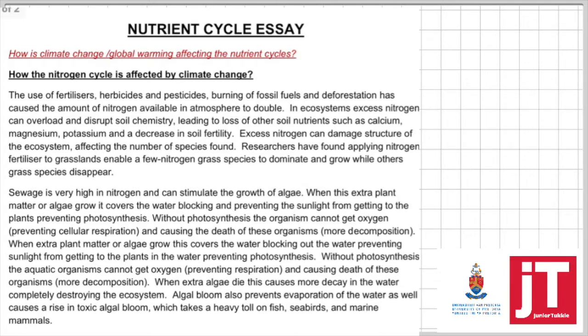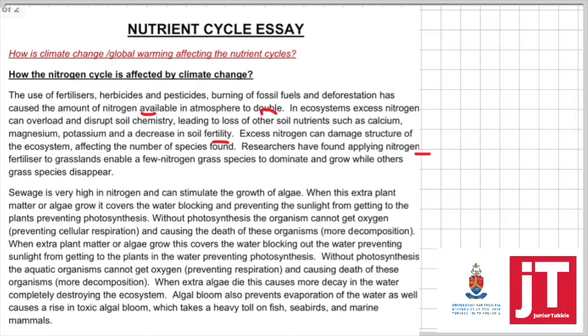Now we know fertilizers, herbicides, and pesticides. We learned about that in eutrophication. Burning the fossil fuels has caused the amount of nitrogen to increase. Here in my essay it says double. That's very bad. It can affect the pH of the soil. It can affect soil fertility. And researchers have also found that certain grass species are starting to dominate because they are used to the nitrogen, while others are starting to disappear.